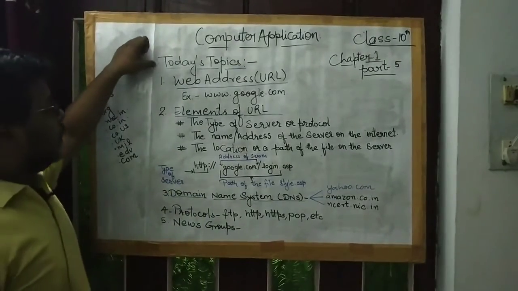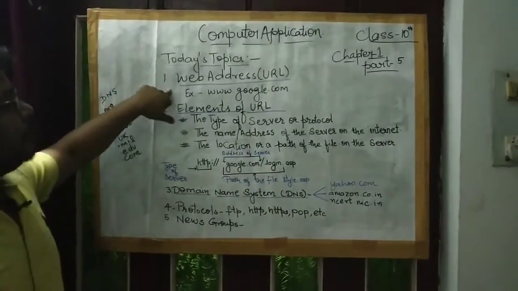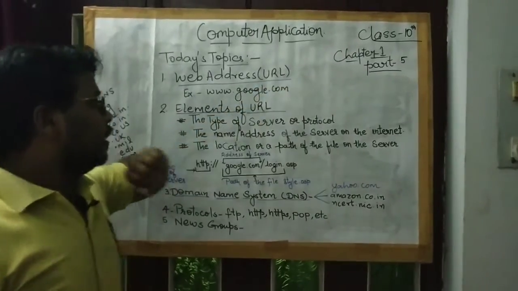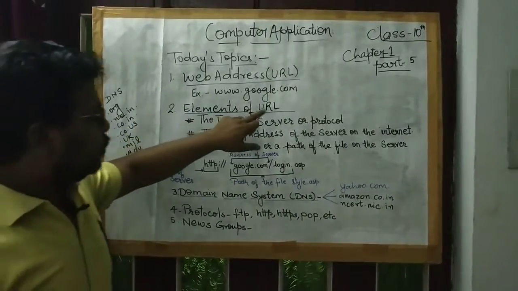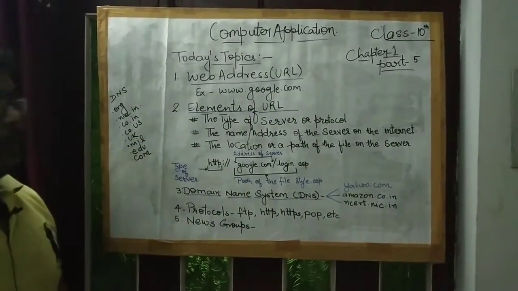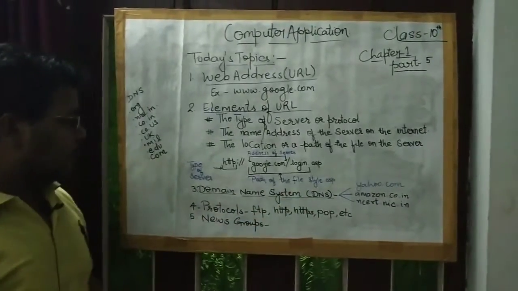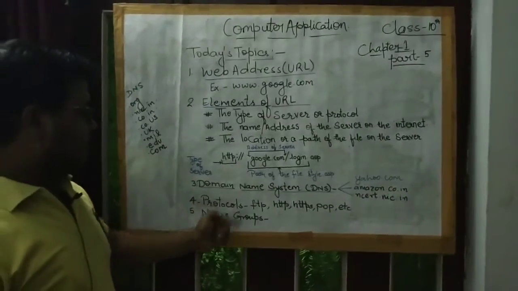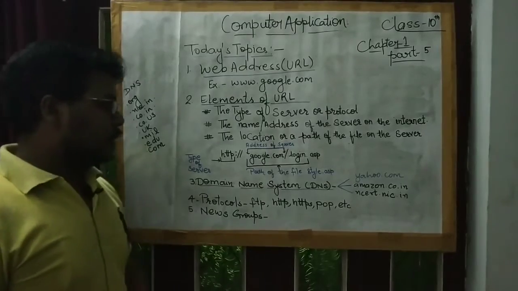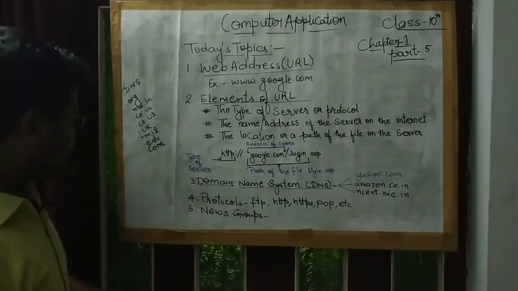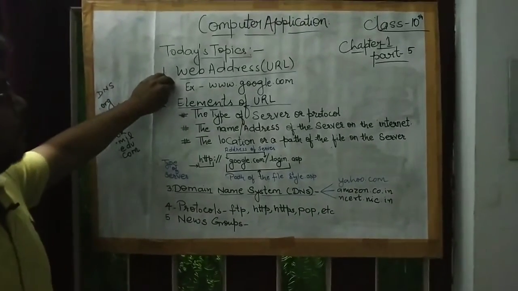So today's topics are: first, web address, the address of a website, which we also call URL, Uniform Resource Locator. Second topic is elements of URL, meaning what are the elements in the URL. Third, domain name system, the naming system of domains. Fourth, protocol, meaning the set of rules which we use in file transfer, on the internet, or in mailing. And the last topic is newsgroup. So let's come to the web address.